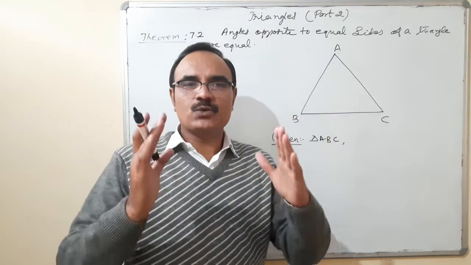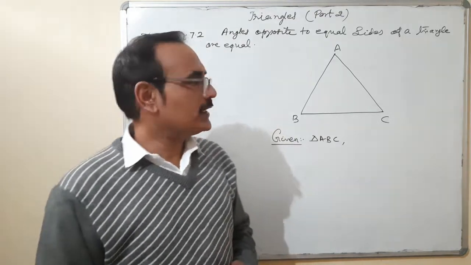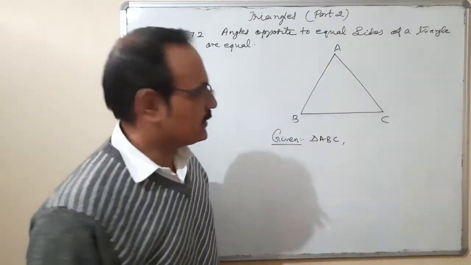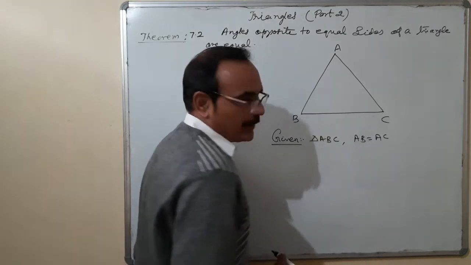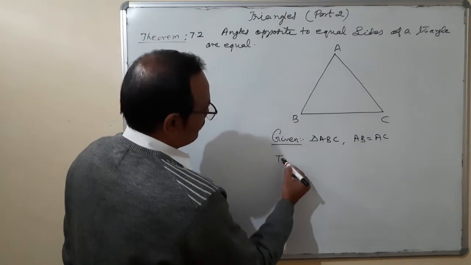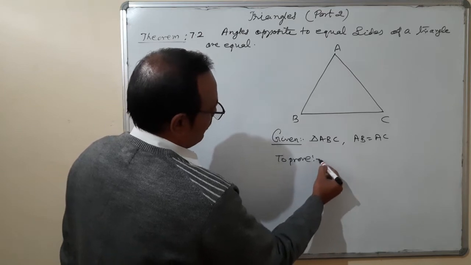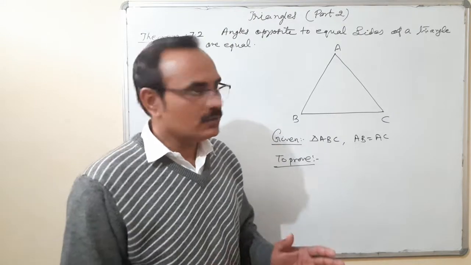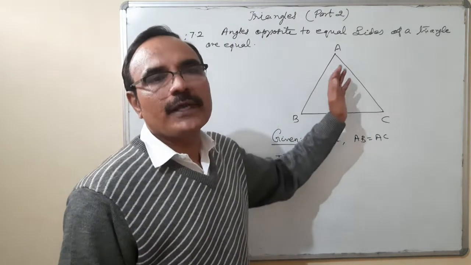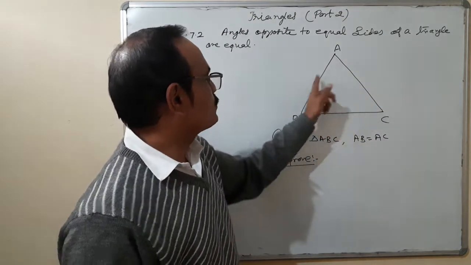That means in a triangle, two sides are given equal. Let the sides be AB and AC. AB is equal to AC. It is given. To prove: angles opposite to equal sides. These two sides are equal.